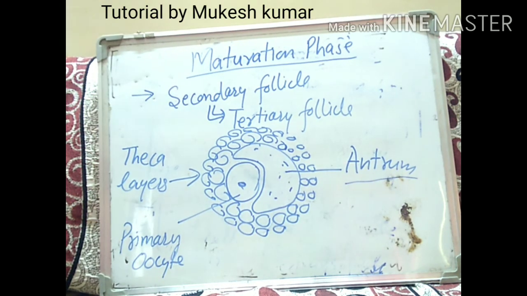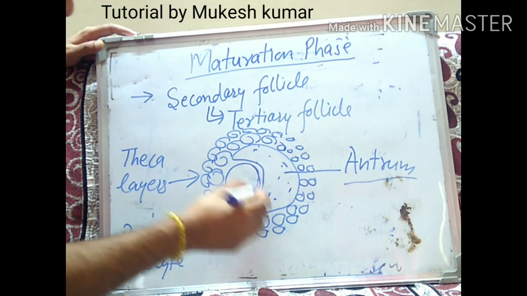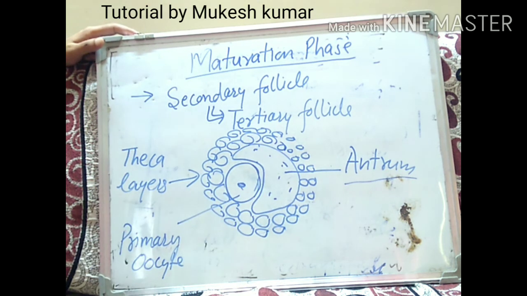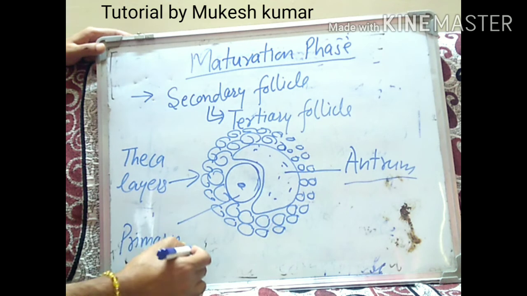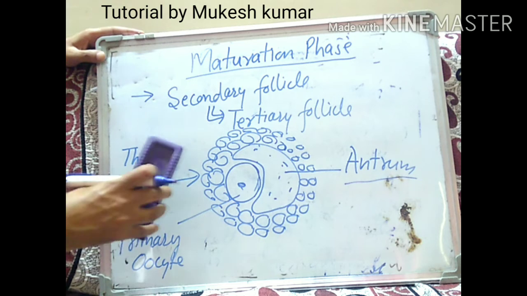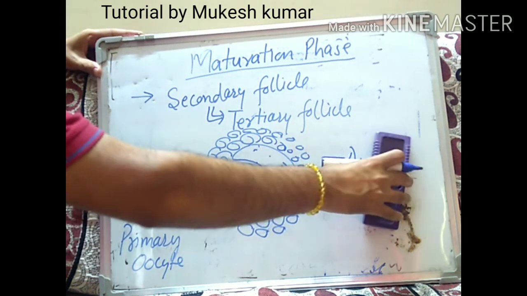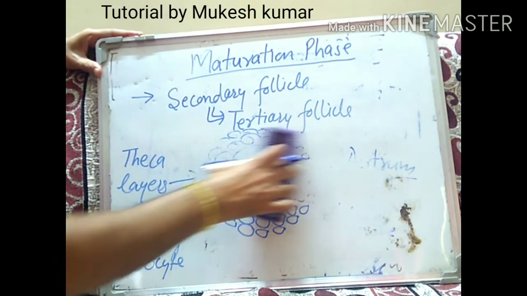So in the maturation phase there will be formation of the tertiary follicle, right? Number one. Number two, the primary oocyte will complete its first meiotic division, right? So let's discuss that with the help of a diagram, how the second event takes place.